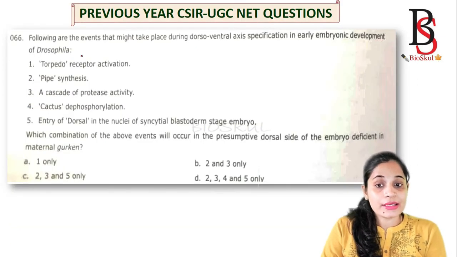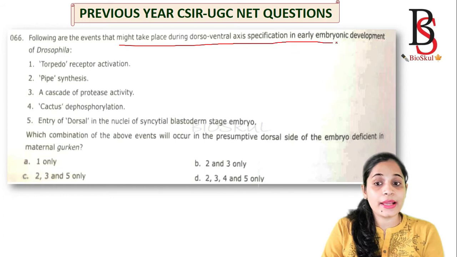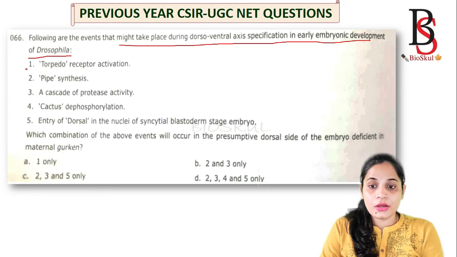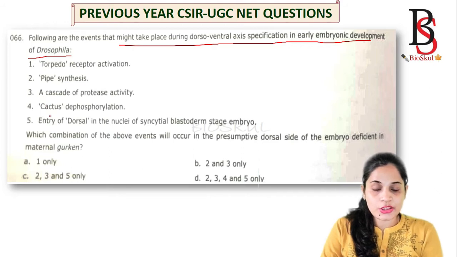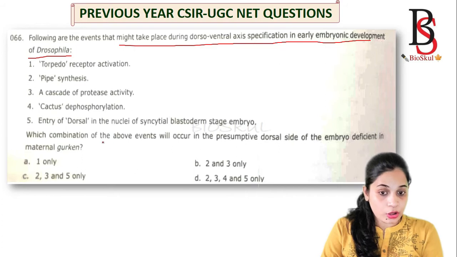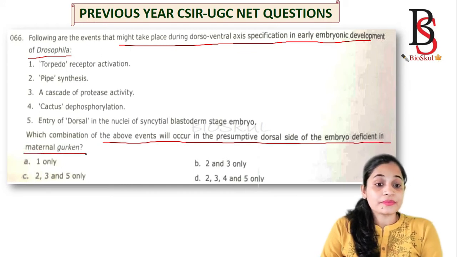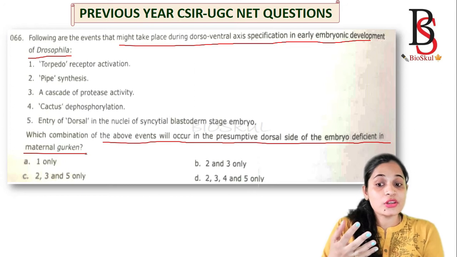Following are the events that might take place during dorsal ventral axis specification in early embryonic development of Drosophila. Torpedo receptor activation, pipe synthesis, a cascade of protease activity, cactus dephosphorylation, entry of dorsal in the nuclei of syncytial blastoderm stage embryo. Which combination of the above statements will occur in the presumptive dorsal side of the embryo deficient in maternal gurken? Okay, there is a mutation or deficiency of maternal gurken.